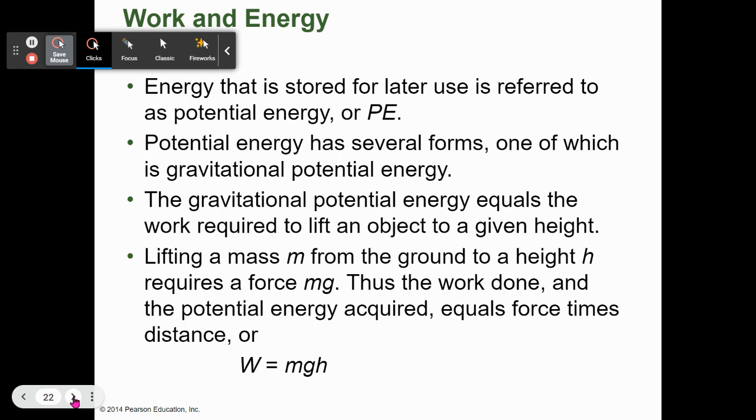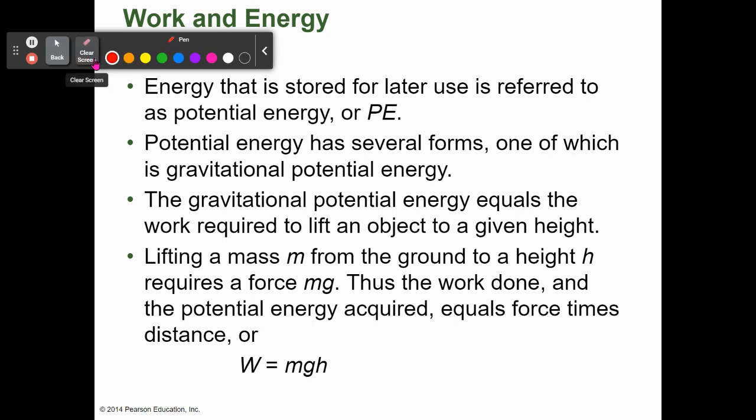The one we're going to talk about right now is gravitational potential energy, which is its position relative to the surface of the earth. Gravitational potential energy is basically how far above the surface of the earth it is, and that determines the magnitude of that potential energy.